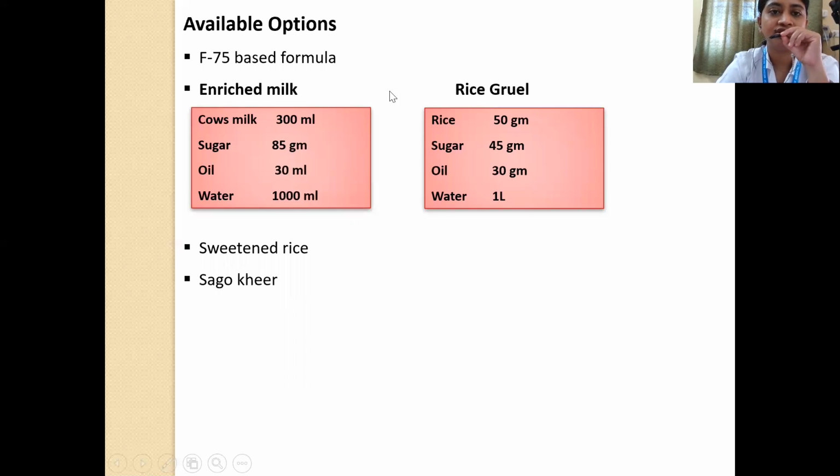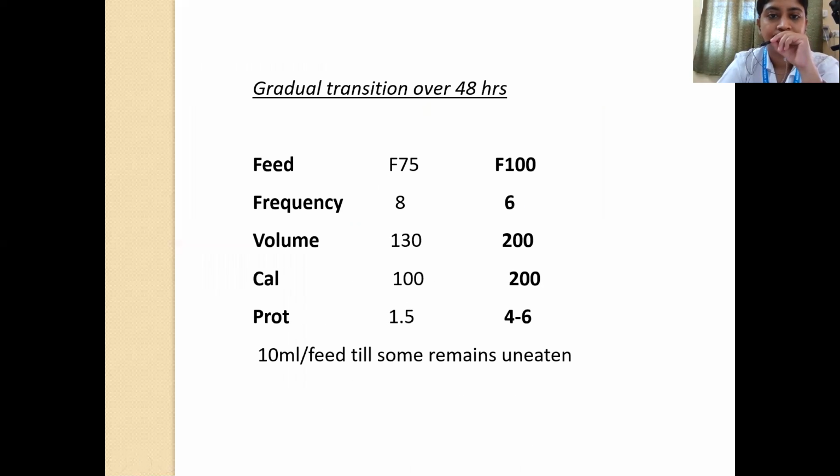As I told, the available options are, we can give either F75 milk based or F75 cereal based. If we are giving milk based, then how should we prepare? We should take 300 ml cow's milk, add sugar 85 grams, oil 30 ml and water 1000 ml. And if we are giving cereal based, then we should add rice 50 grams, sugar 45 grams, oil 30 grams and water 1 liter.